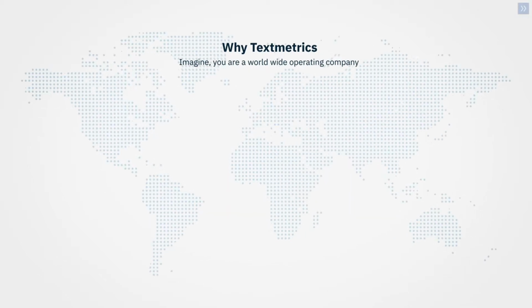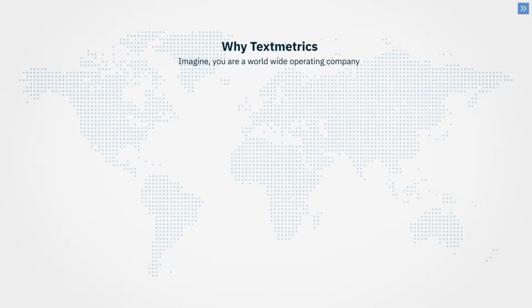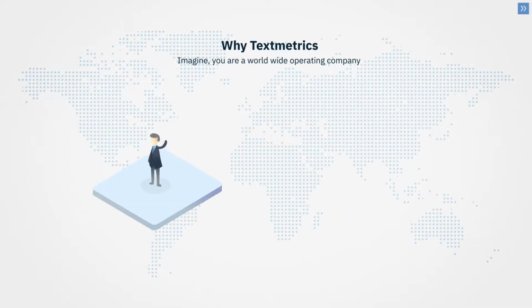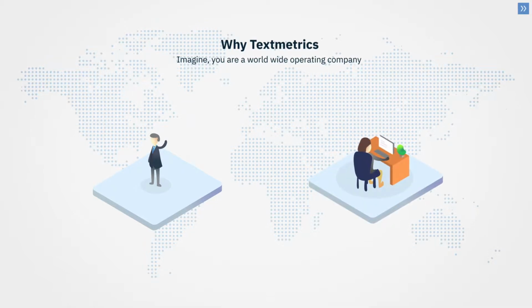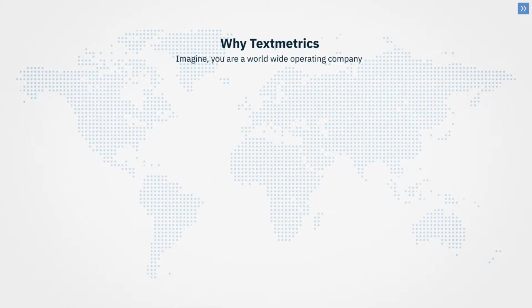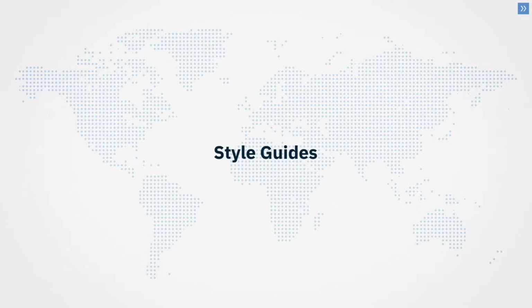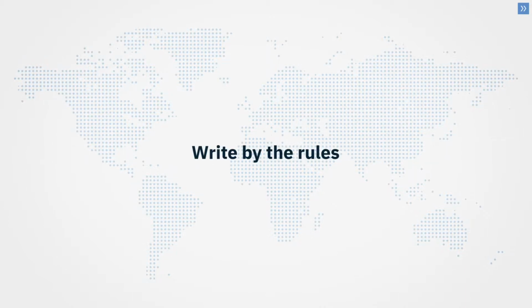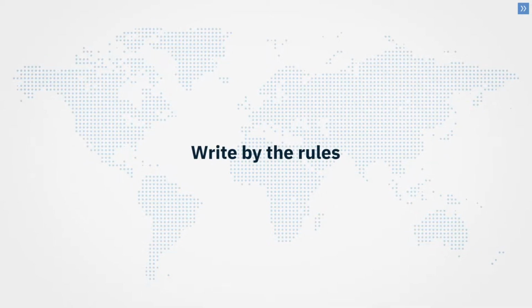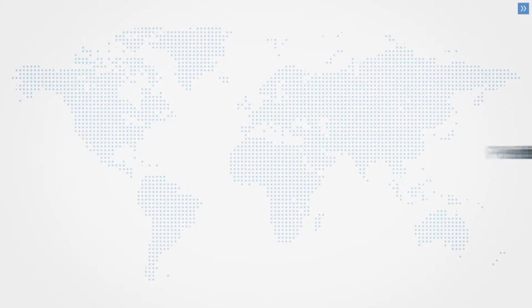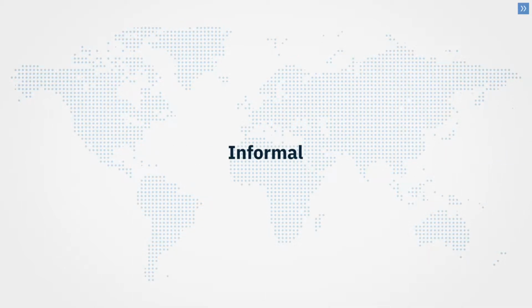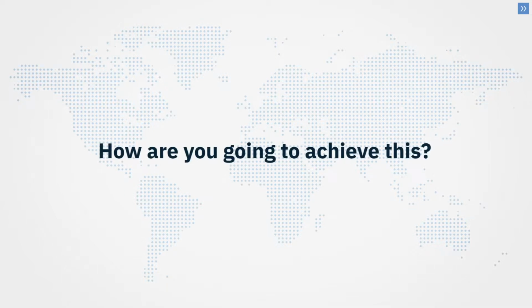Why Textmetrics? Imagine that you run a business with a large international presence. You want your global team to follow your new corporate identity rules. You want everyone to follow the style guides flawlessly. But you also want your team to not only write by the rules, but also write in an understanding, positive, and informal tone. How are you going to achieve this?